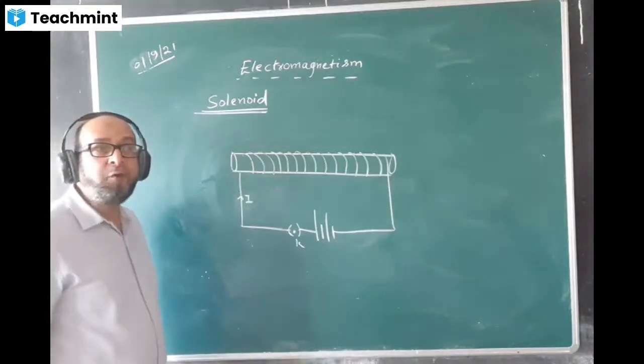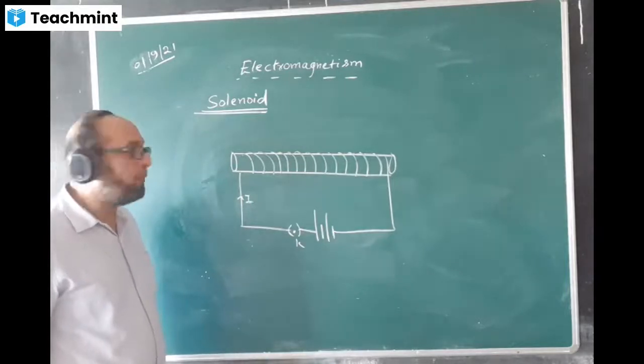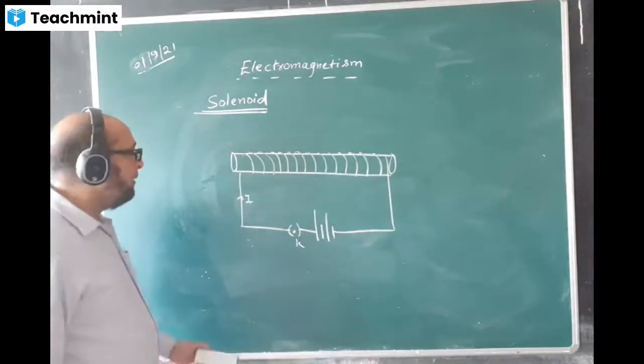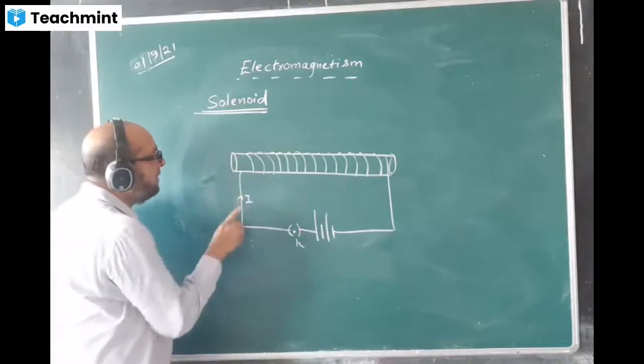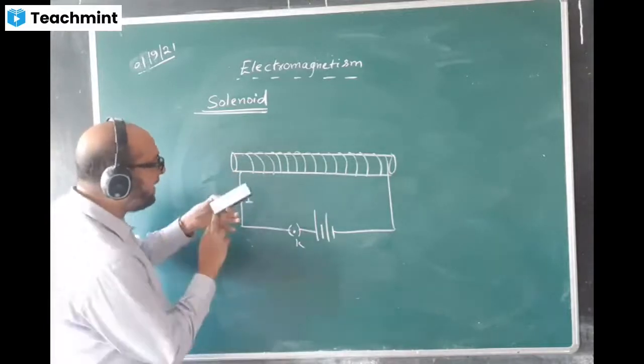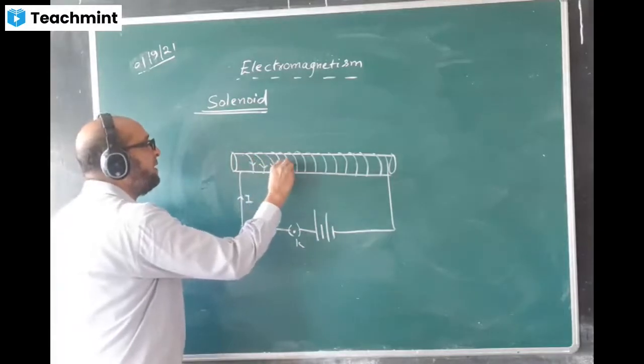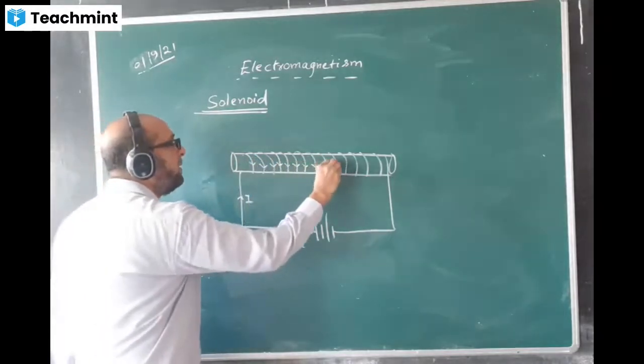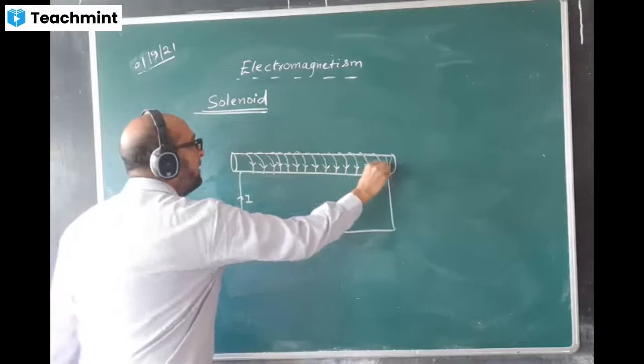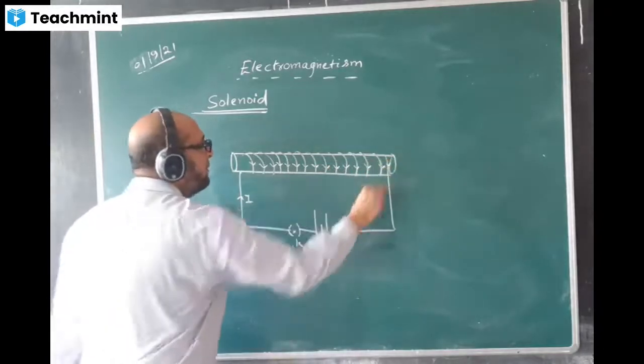Now here, how to decide which is South Pole and which is the North Pole? We check this out here. The turns are given from which side? From the back side or from the front side? Which side the turns are given here? Turns are shown like this here. Just see. These are the turnings shown here in the coil.